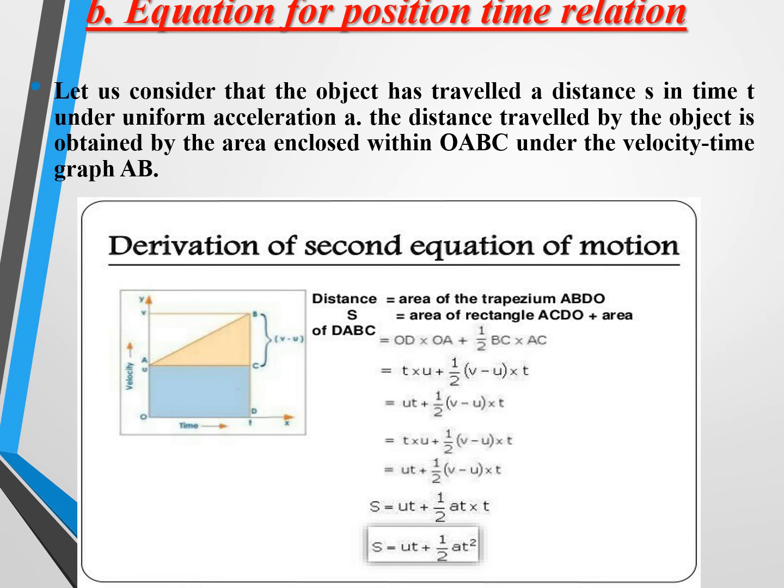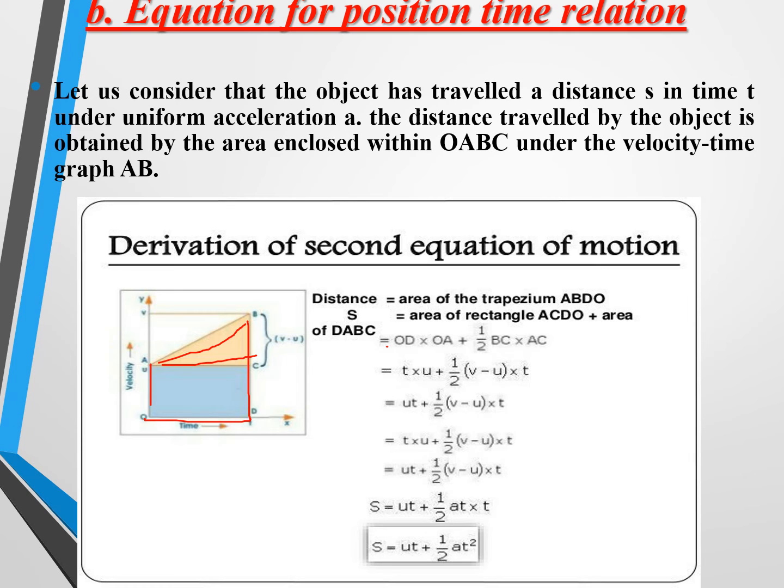And the second relation: derivation of the second equation of motion. That means again you are considering the same graphical representation. Now distance is equal to what? Area of a trapezium. So the total trapezium structure you are going to consider, which is equal to what? Area of a rectangle plus area of a triangle. That means ACDO and DABC, which is equal to what? Base into height for the area of a rectangle, that is OD into OA, plus half into BC, base into height, BC into AC.